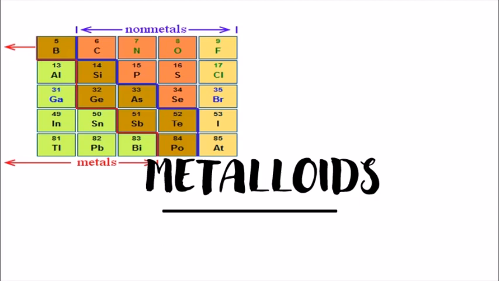Now there are some elements which exist in nature and they have both properties. They have properties of metals and they have properties of non-metals also. In the periodic table, they lie between the metals and the non-metals. Examples are silicon, germanium, arsenic. These are the elements which have the properties of both metals and non-metals. Any element which has the properties of both, that is, they lie between non-metals and metals, is called a metalloid.